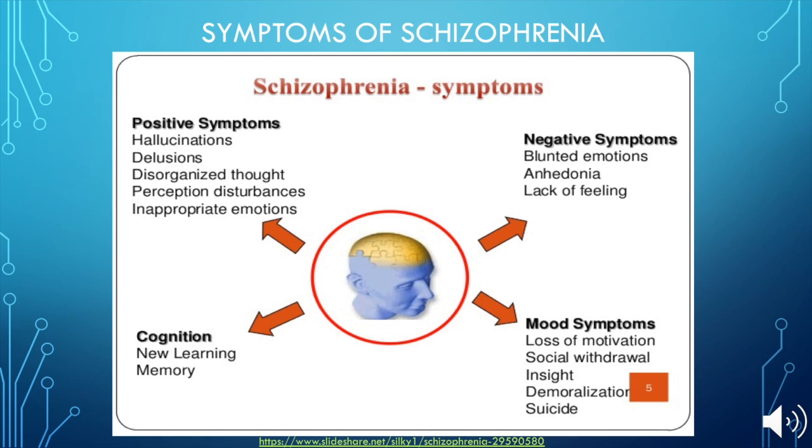Cognitive symptoms are characterized by changes in memory and thinking. These symptoms could be poor decision-making and executive functioning, difficulty focusing, and problems with working memory, which is commonly known as short-term memory storage. I chose this image because it also included mood symptoms, which I think must have been recently acknowledged as a category for schizophrenia symptoms. These are lack of motivation, social isolation, and possible suicidal thoughts or attempts.